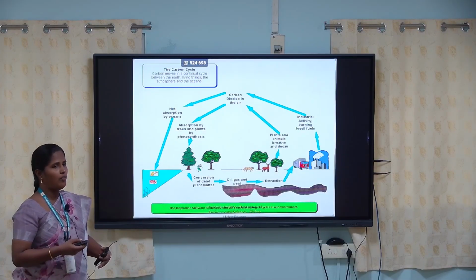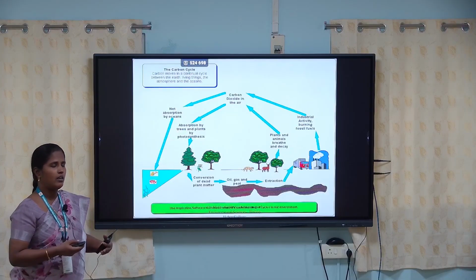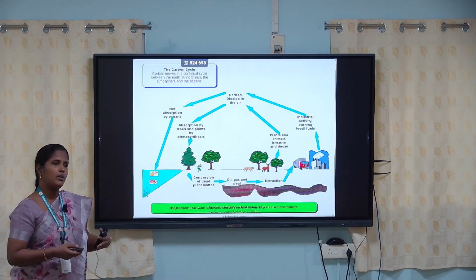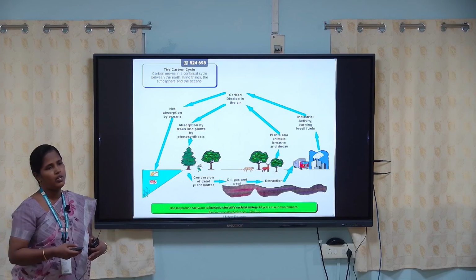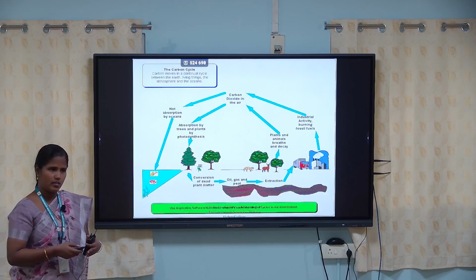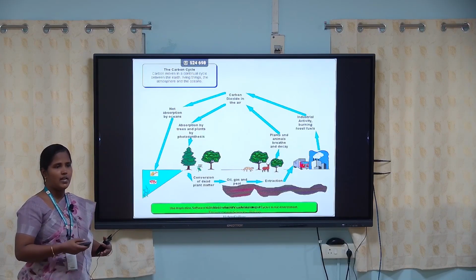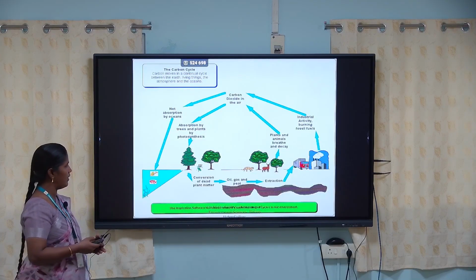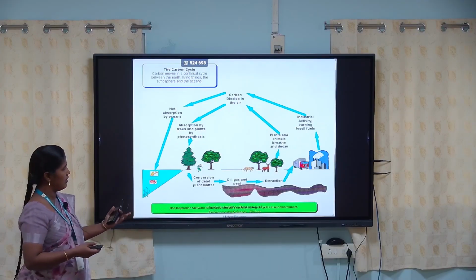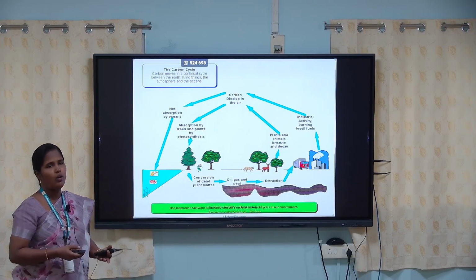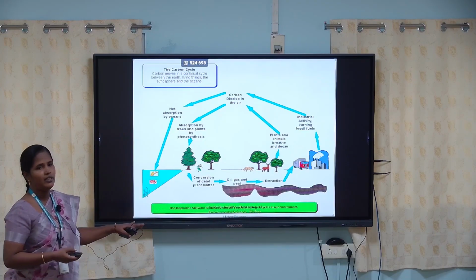Through the decaying of vegetation: millions of years ago the plants and animals died, and those plants and animals were converted into fossil fuels, that means oil, coal, natural gas. These are the fossil fuels accumulated in the earth.